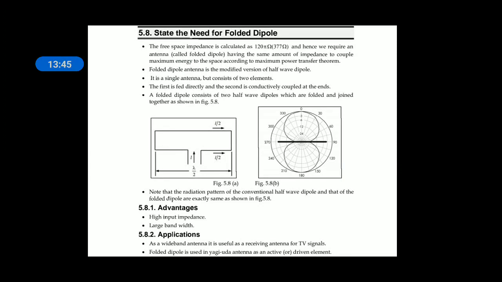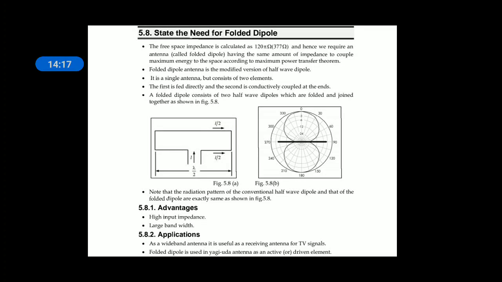So the need for a folded dipole is this: in general we evolved with antennas like isotropic and elementary doublet, and finally we reached the half wave dipole. The disadvantage of the half wave dipole is that its radiation resistance is 73 ohms. This 73 ohms resistance of the half wave dipole is not matched with the impedance of free space.